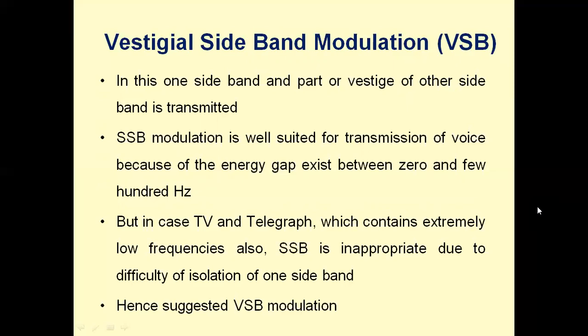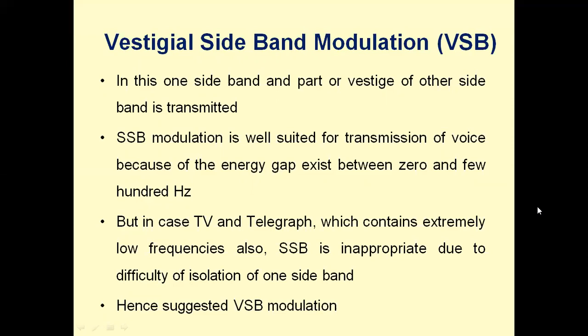When we are trying to isolate the other sideband, there are no frequencies nearer to 0. Voice frequency starts from 300 Hz onwards, and hence there is no problem for voice signals.